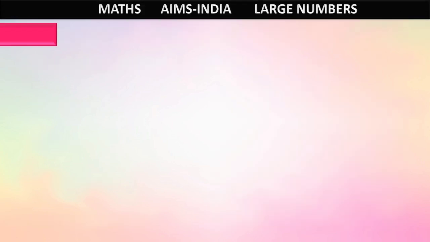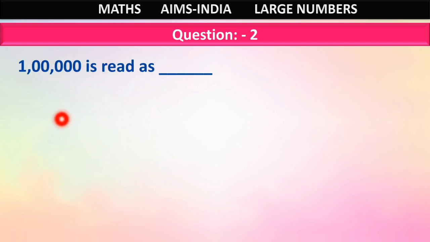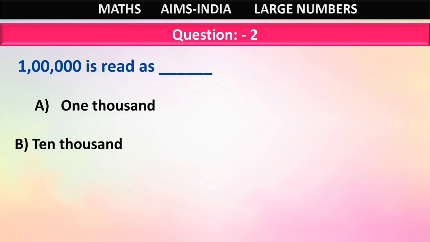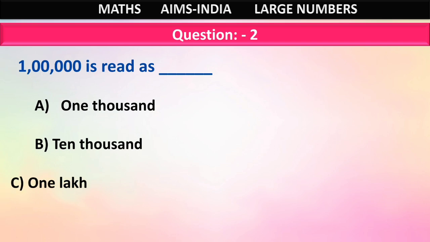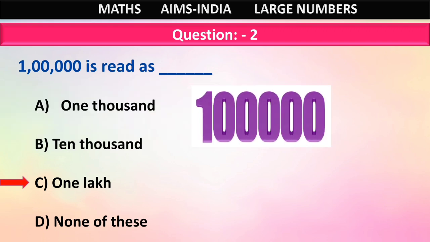Yes. The next question, question number 2, 1, 0, 0, 0, 0, 0. 1 and after 1 we are having 5 zeros. This number is read as what? Option A 1000, option B 10,000, option C 1 lakh, option D none of these. Now what is the correct answer, children? The correct answer is 1 lakh.